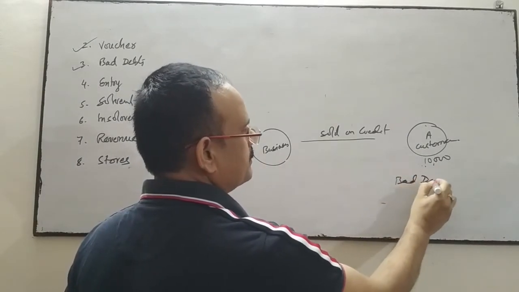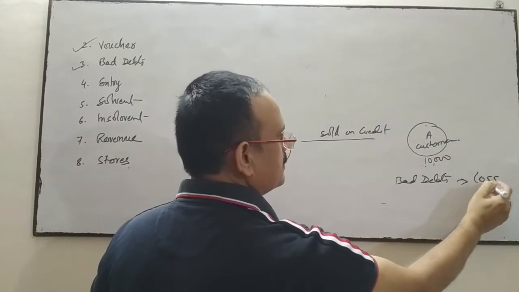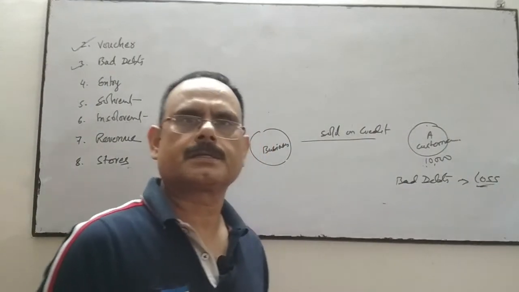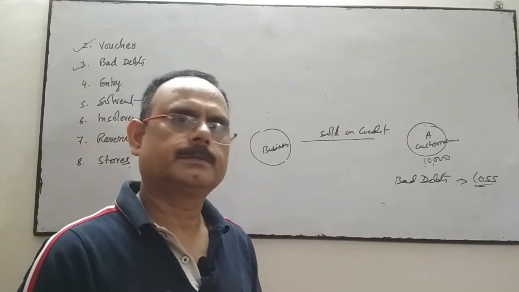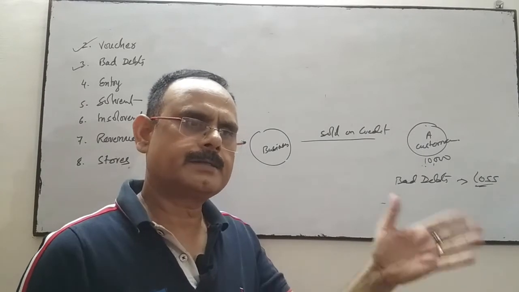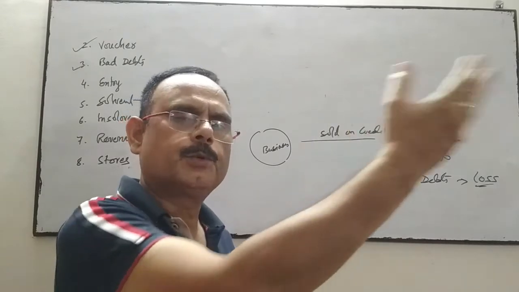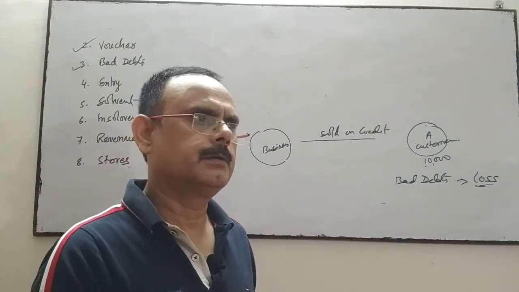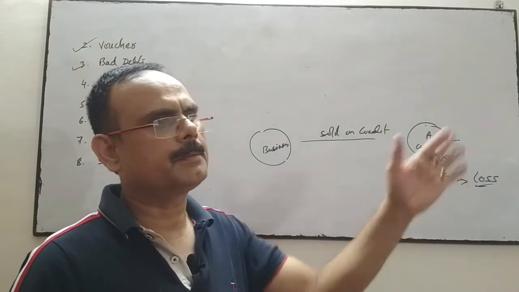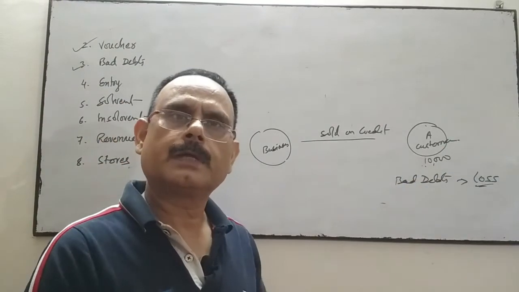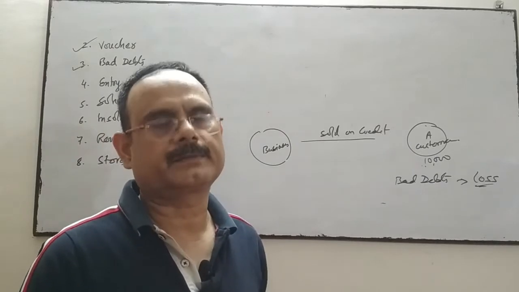It is bad debts. It's a loss. Bad debts is the loss of the business, because we fail to realize the amount from the customer. In a bank's asset side, there are so many non-performing assets. The bank has given a loan to the customer, but the bank is unable to realize that amount, whatever the reasons may be. That is shown on the asset side, but those assets are actually not assets. Those assets are called non-performing assets.